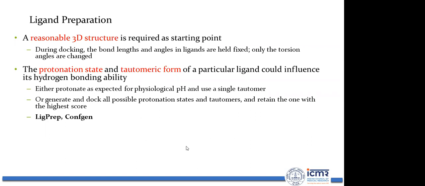hydrogen bonding ability. Either protonate as expected for physiological pH and use a single tautomer, or you can generate all possible protonation and tautomer states of a ligand and retain the one having the higher score for docking. You can use software like LigPrep for ligand preparation.